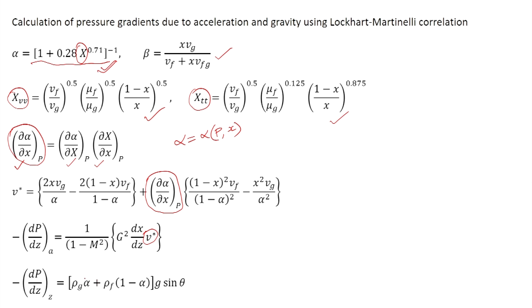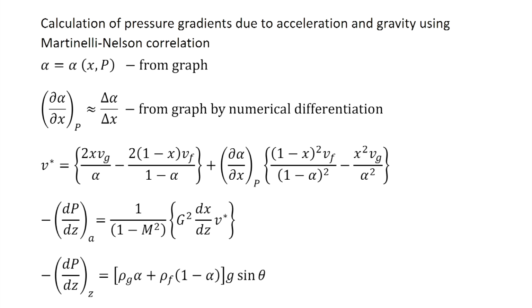Now, this alpha in the pressure gradient due to gravity can be substituted, and then we can get the pressure gradient due to gravity. Okay.